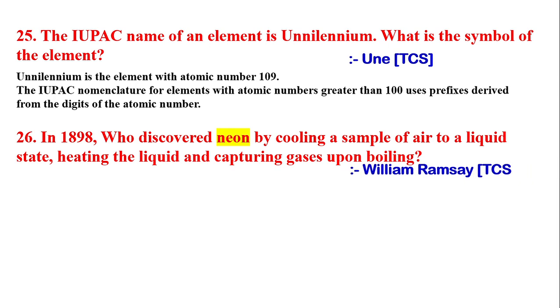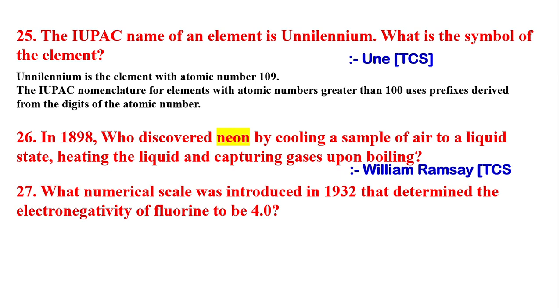The answer is William Ramsay. Next question is, what numerical scale was introduced in 1932 that determined the electronegativity of fluorine to be 4.0? The answer is Pauling scale.